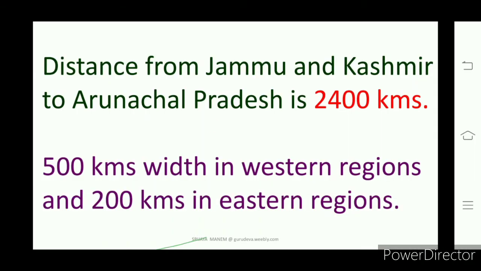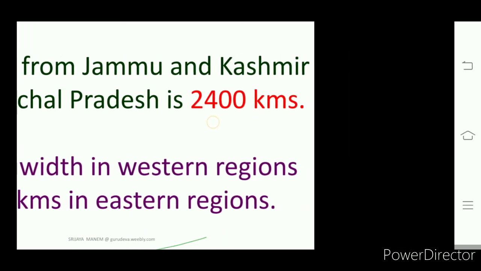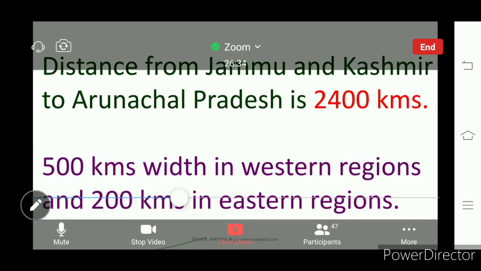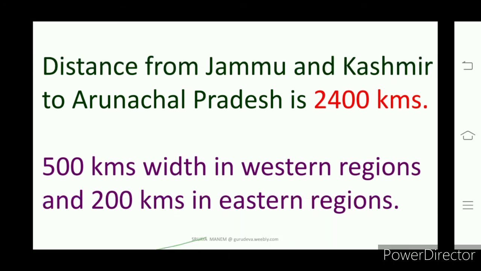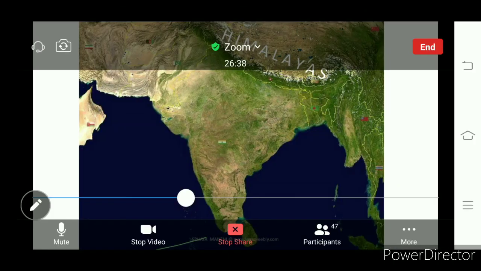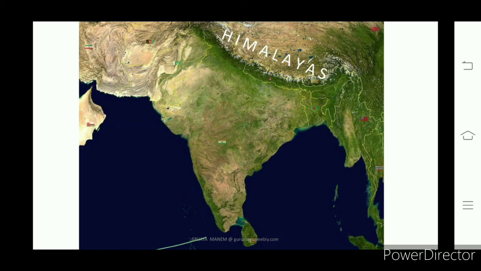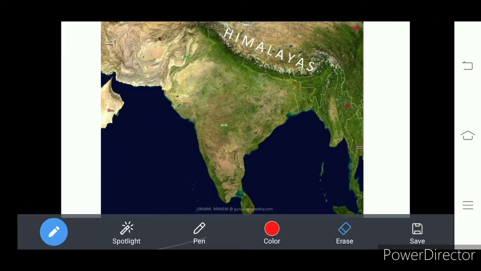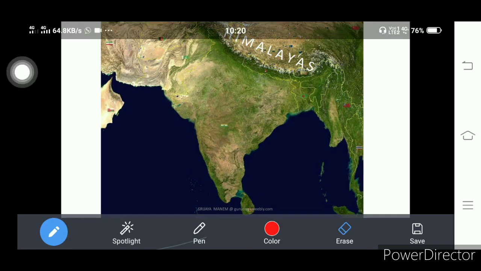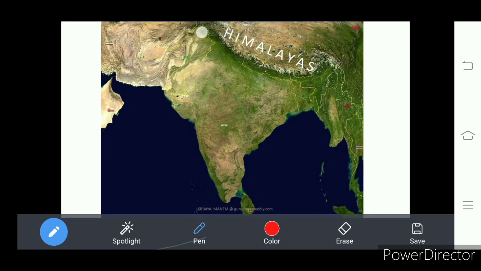These Himalayan mountains start from Jammu and Kashmir and end at Arunachal Pradesh, covering a distance of 2,400 kilometers. How many kilometers? 2,400 kilometers, starting from Jammu Kashmir to Arunachal Pradesh.